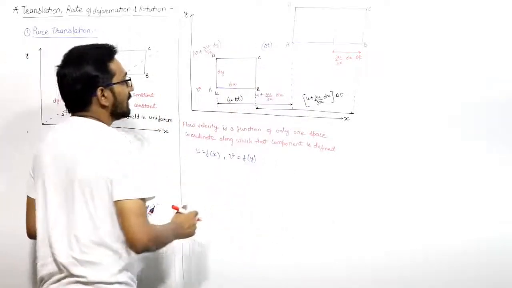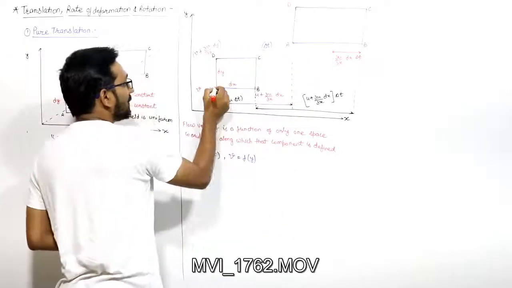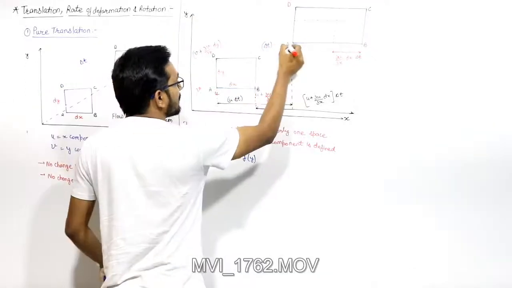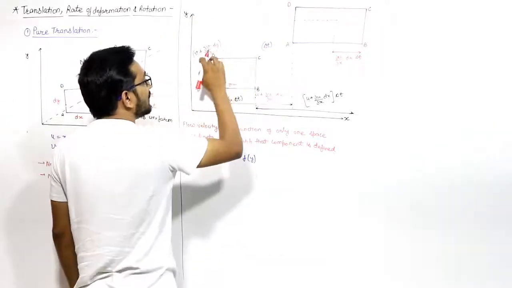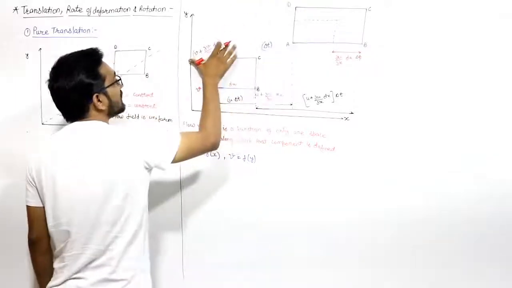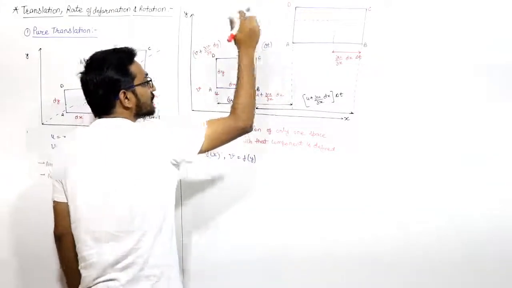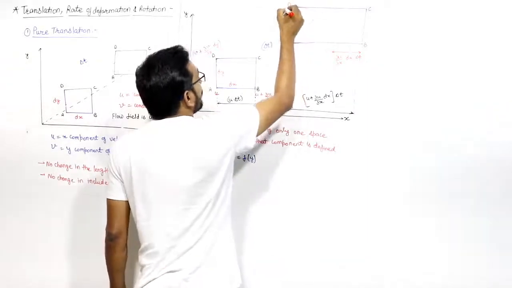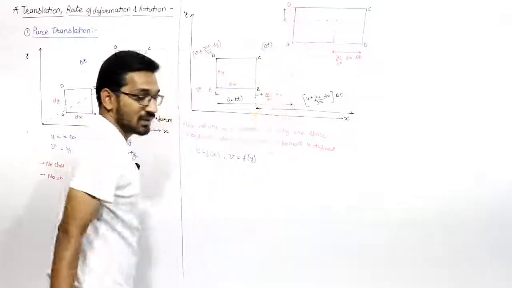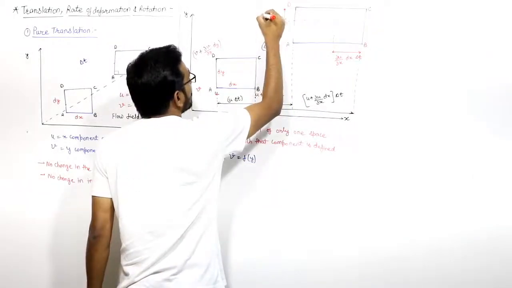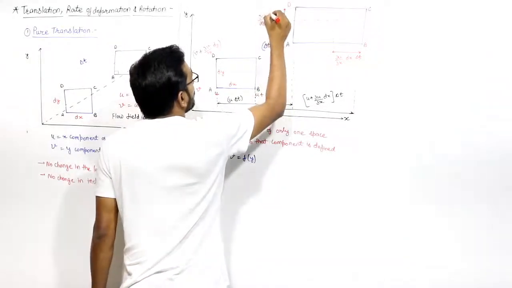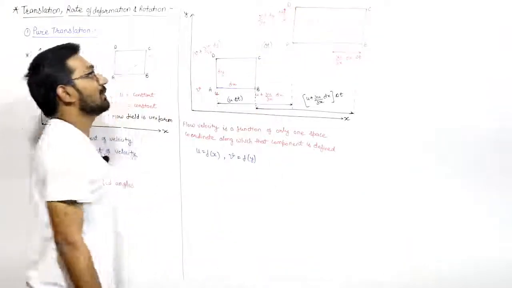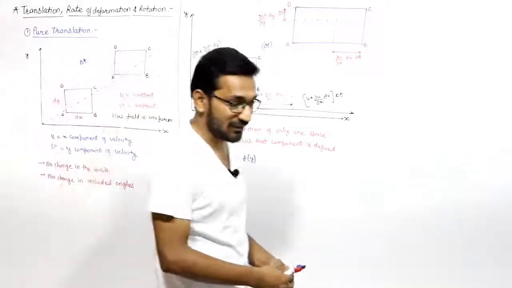Similarly, we can see in the y direction, A particle will move in the y direction this distance, if you extend it, nu into delta t, and D will move the distance nu plus del nu by del y into dy into delta t. So if I just show here, similar pattern we can prove. This distance in the y direction will be del nu upon del y into dy into delta t. This is the deformation in the y direction.